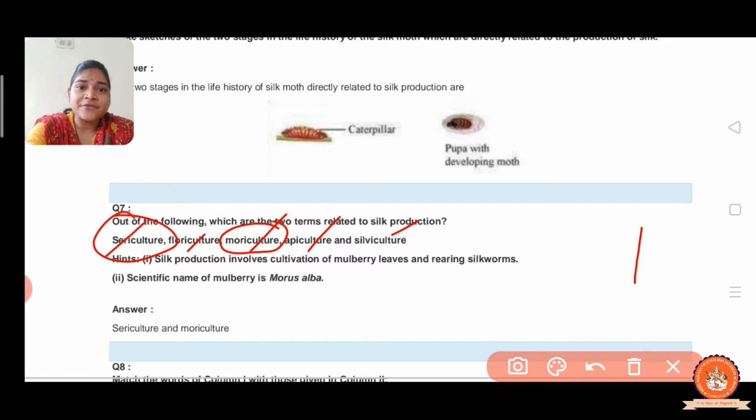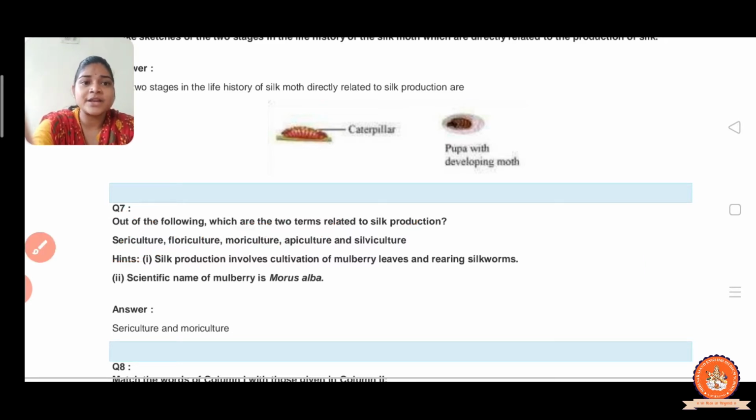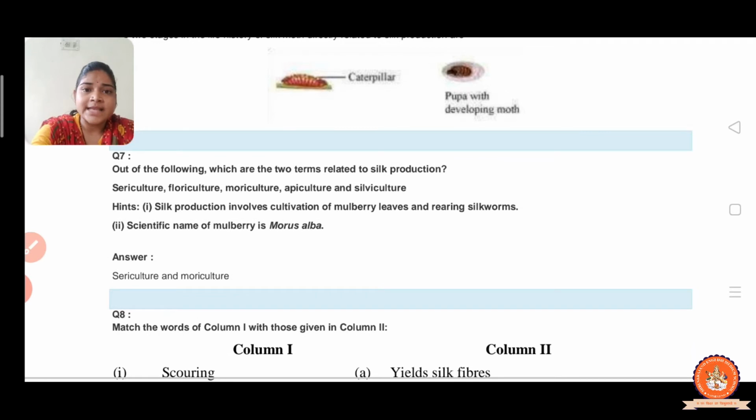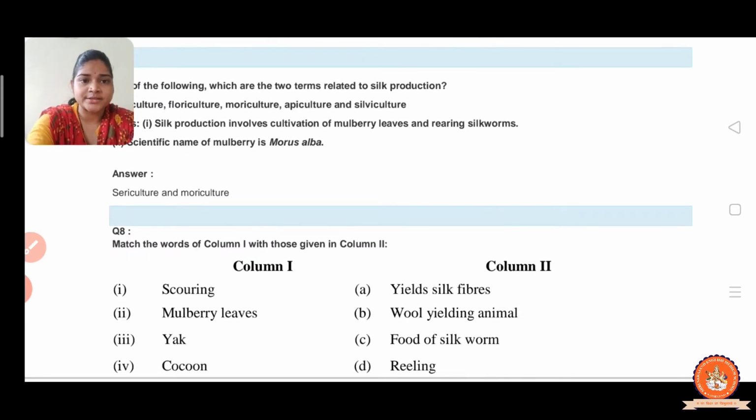Because the scientific name of the mulberry is Morus alba. That's why sericulture and moriculture, these two terms are related to production, that is the silk production, right?